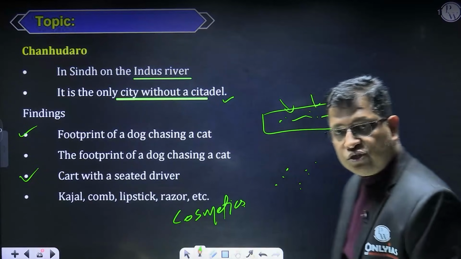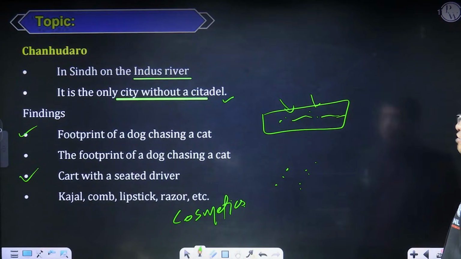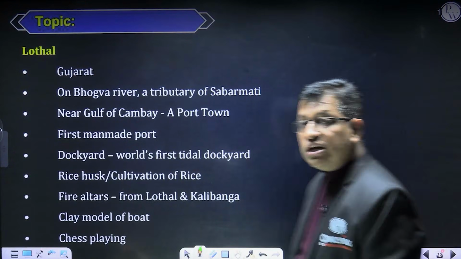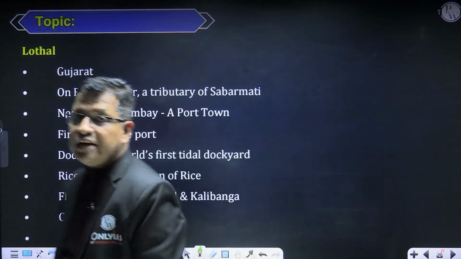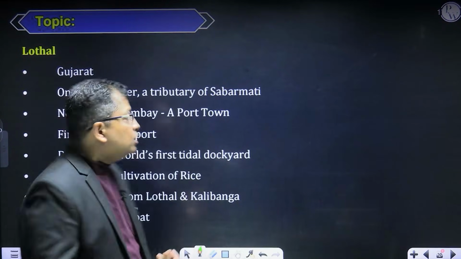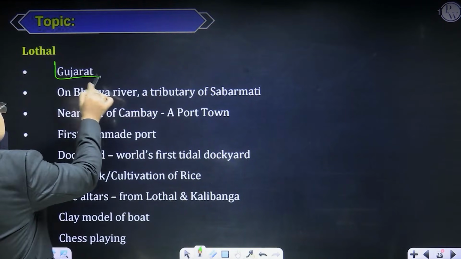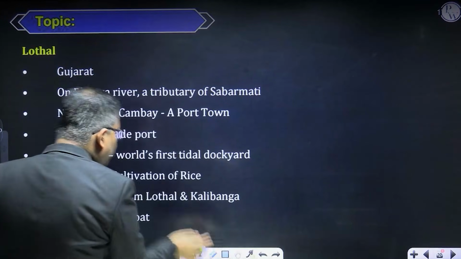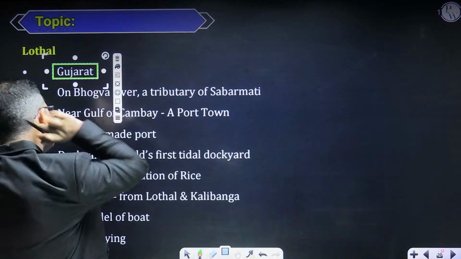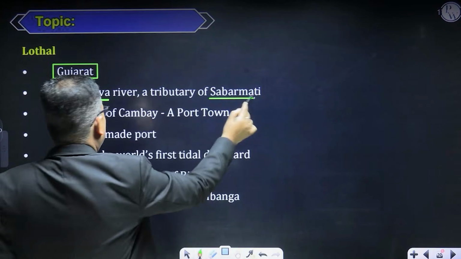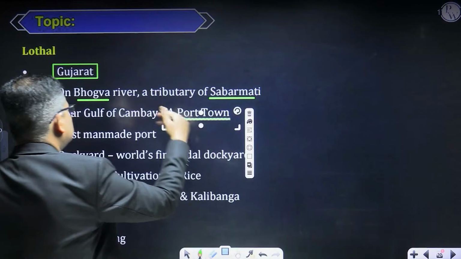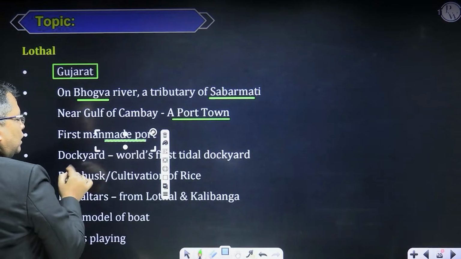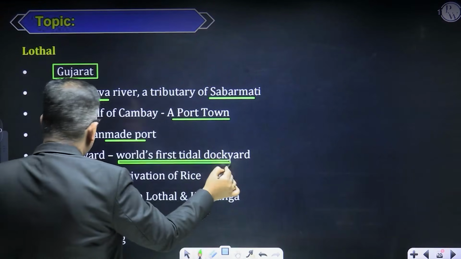Okay. Now coming to the other site, called Lothal. Lothal is again important. It is located in Gujarat, on the bank of river Bhogwa, and this Bhogwa is a tributary of river Sabarmati. Is it okay? And it is a port town. It is a man-made port, and the world's first tidal dockyard.